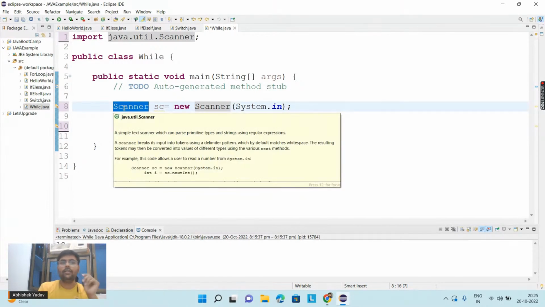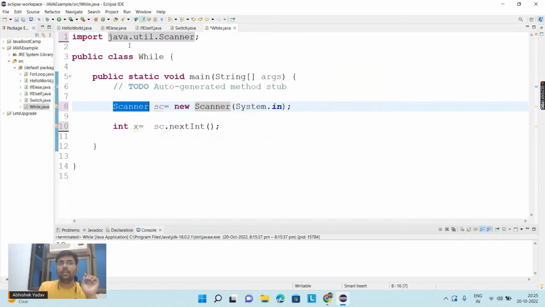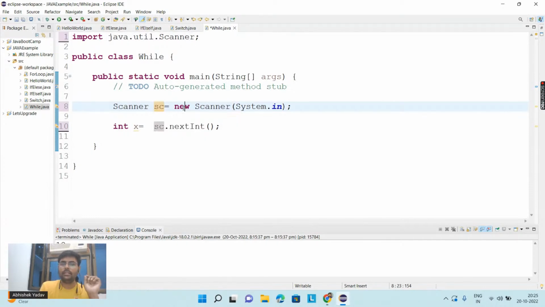So first, in order to take input from the user, you are using a Scanner class. For that, you are importing a Scanner package that belongs to java.util. And here this is the name of the object. In order to create an object, you have to use the new keyword, and again this is your constructor, and inside this you are passing System.in, and you are saying, hey, whatever data I am writing with the help of keyboard, that data will be stored inside the buffer.